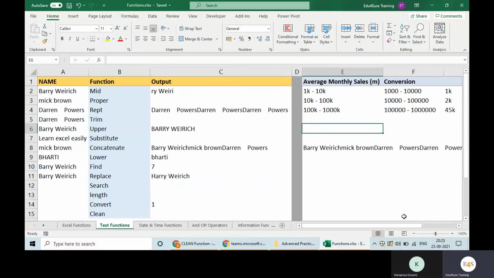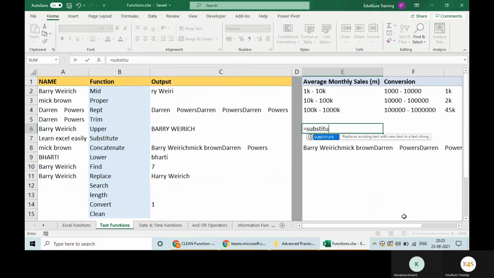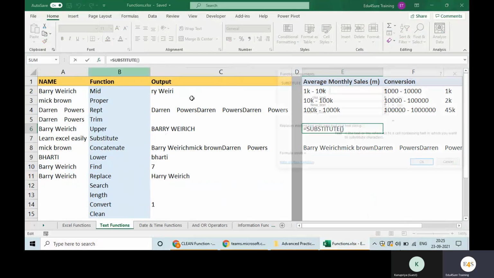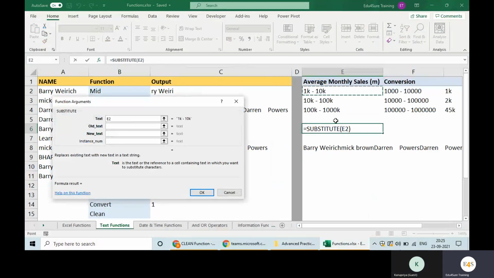You will write substitute and open the bracket. What is my text? This is my text, which I want to clean. What is my old text? K. I want to replace it with what? I want to replace it with 000. Now tell me why it is taking a single zero here. I have written 000.